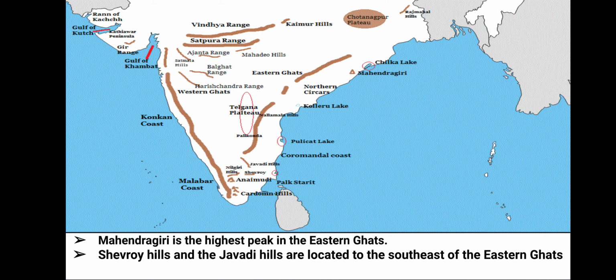So this was about the Peninsular Plateau, its formation, and how it is divided. We discussed the Central Highland and the Deccan Plateau, and then we discussed the Western Ghats and the Eastern Ghats.